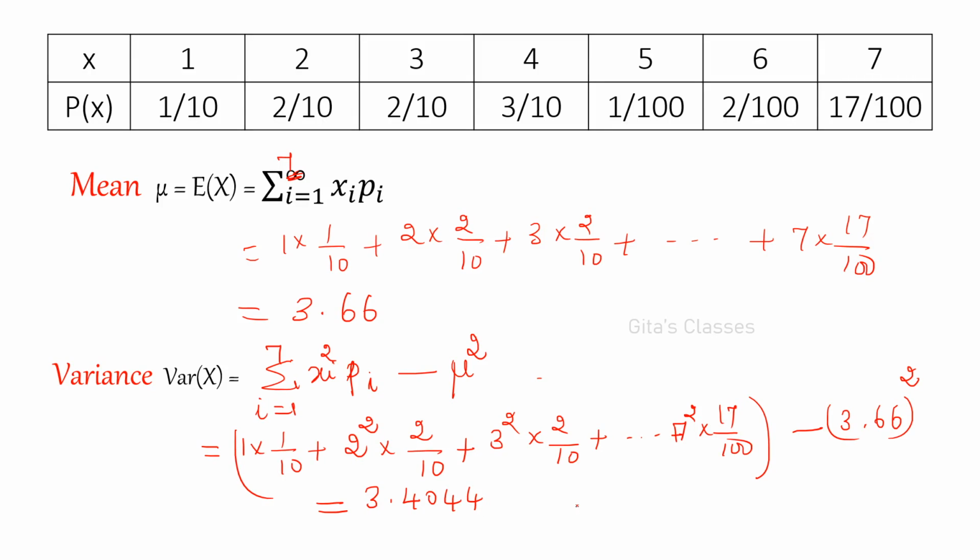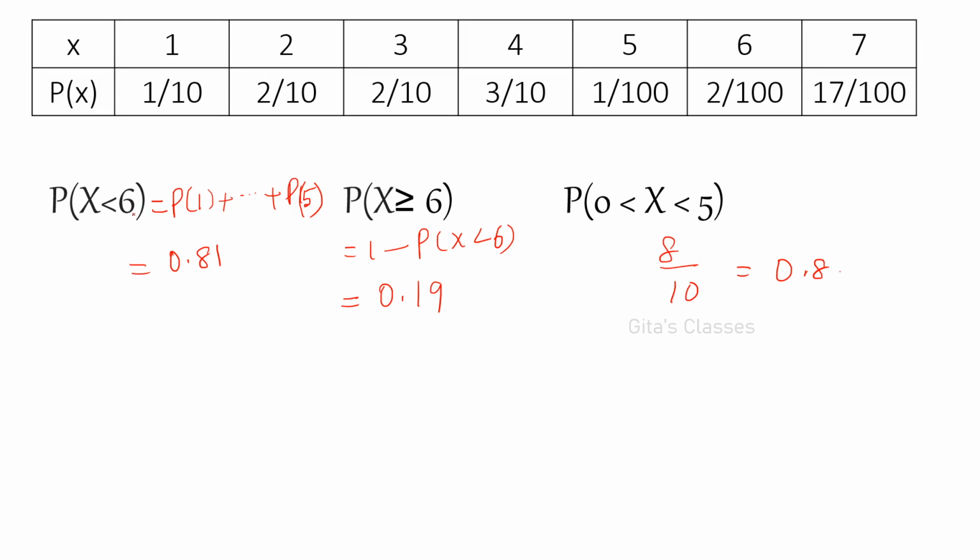Okay. Then the mean is always given by the formula E of x is equal to sum of xi pi. So just multiply, you will get 3.66. And the variance: you have to remember all these formulas. Okay. Sum of xi squared pi. So you square the xi values and the corresponding probabilities should be added, minus 3.66, the whole square. The answer is 3.4044.